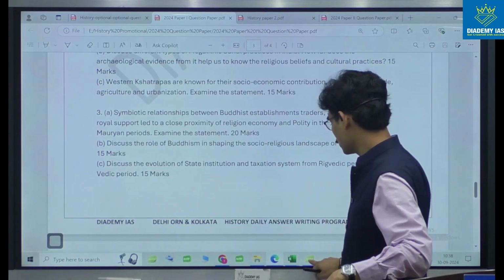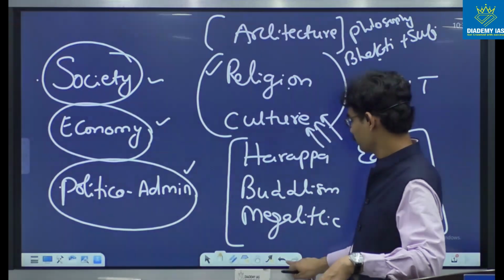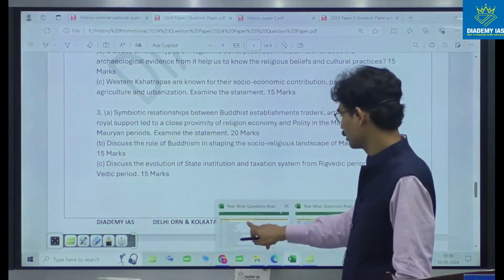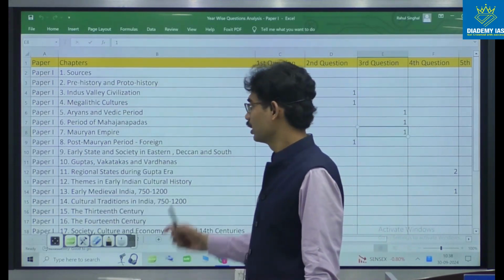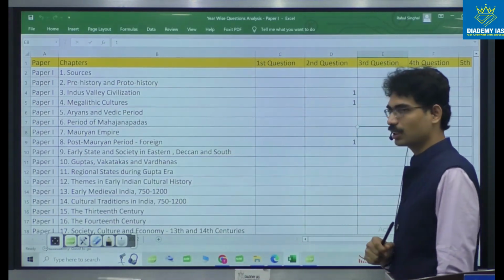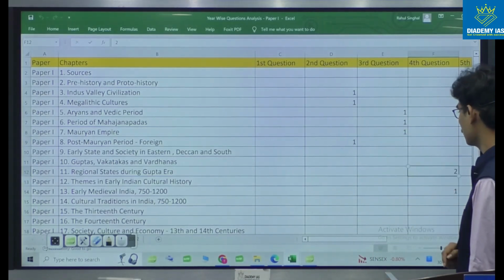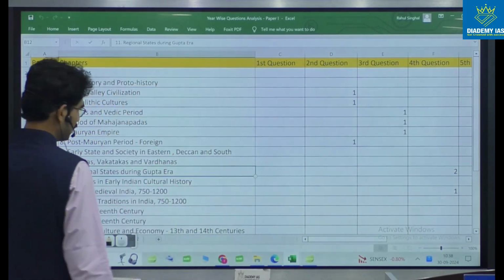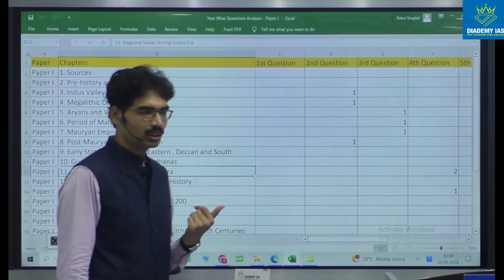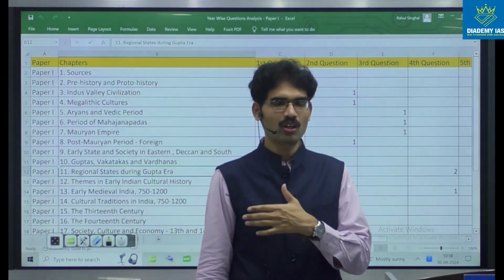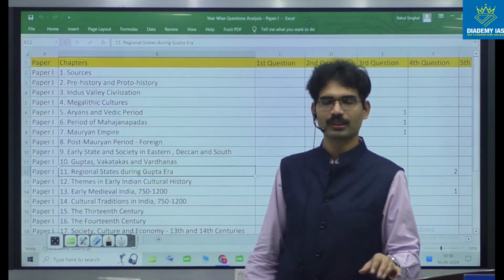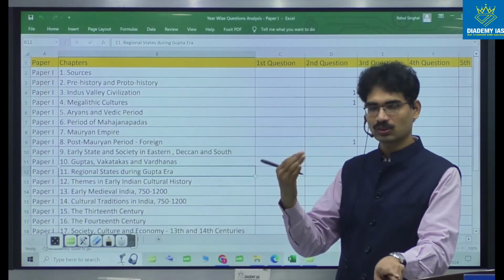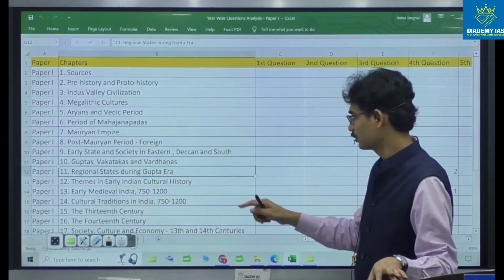Evolution of state and taxation with respect to the Aryans, that is one question. This is the combination. Next, if you go to the fourth question, Gupta, there is no Gupta. You might be very good in Guptas, and all types of combinations of dimensions you might have read very well. But this year, there is no question on Gupta as such.